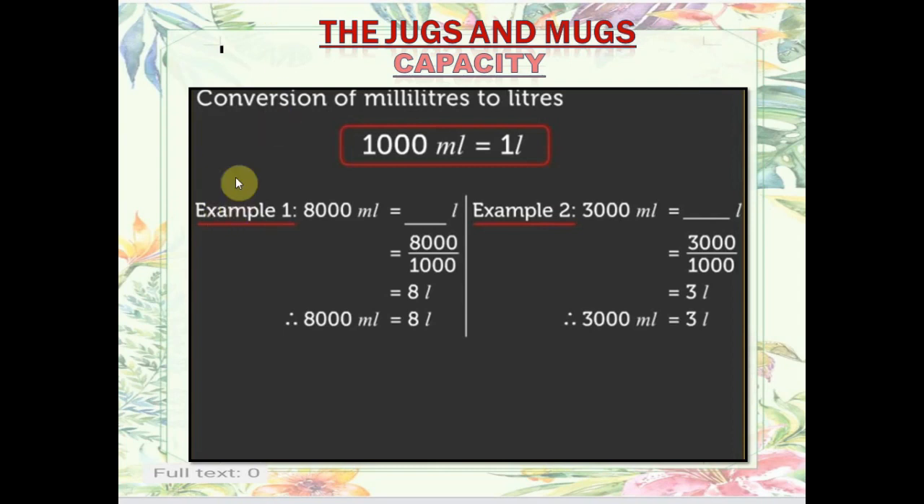Now vice versa, conversion of milliliter to liter means small to big. Here I will divide by 1000. Now see, 1000 milliliter makes 1 liter. So let us do 8000 milliliter, means how much? We will divide by 1000, 1000 8s are 8000, and we get the answer 8 liter. Okay, one more example. 3000 milliliter, we will again divide, and we get the answer 3 liter.